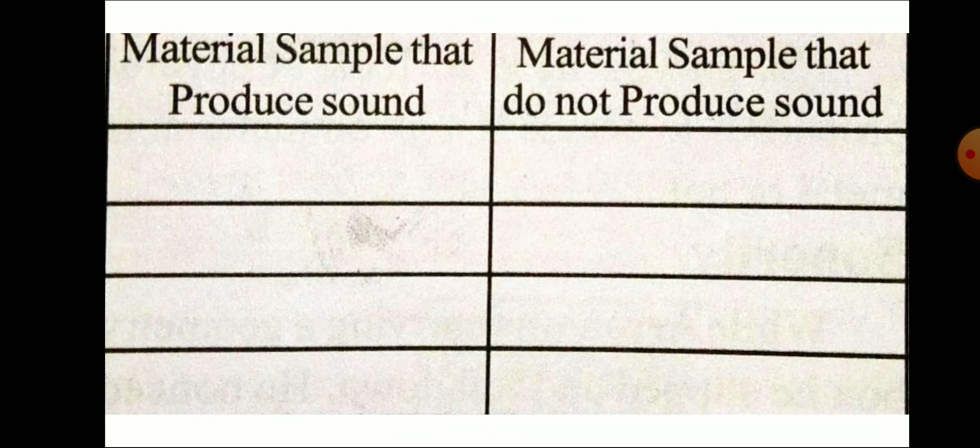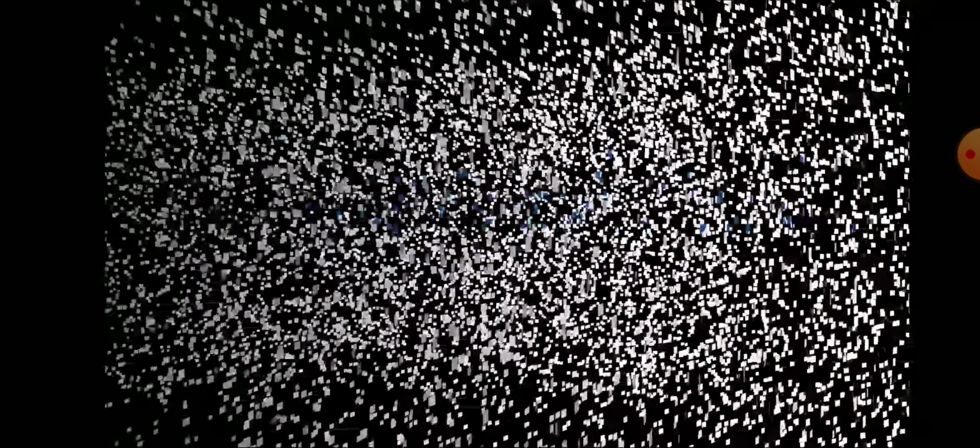Next, we see this diagram: material samples that produce sound and material samples that do not produce sound. Just take your own examples in this table and write some of the examples whatever you know.